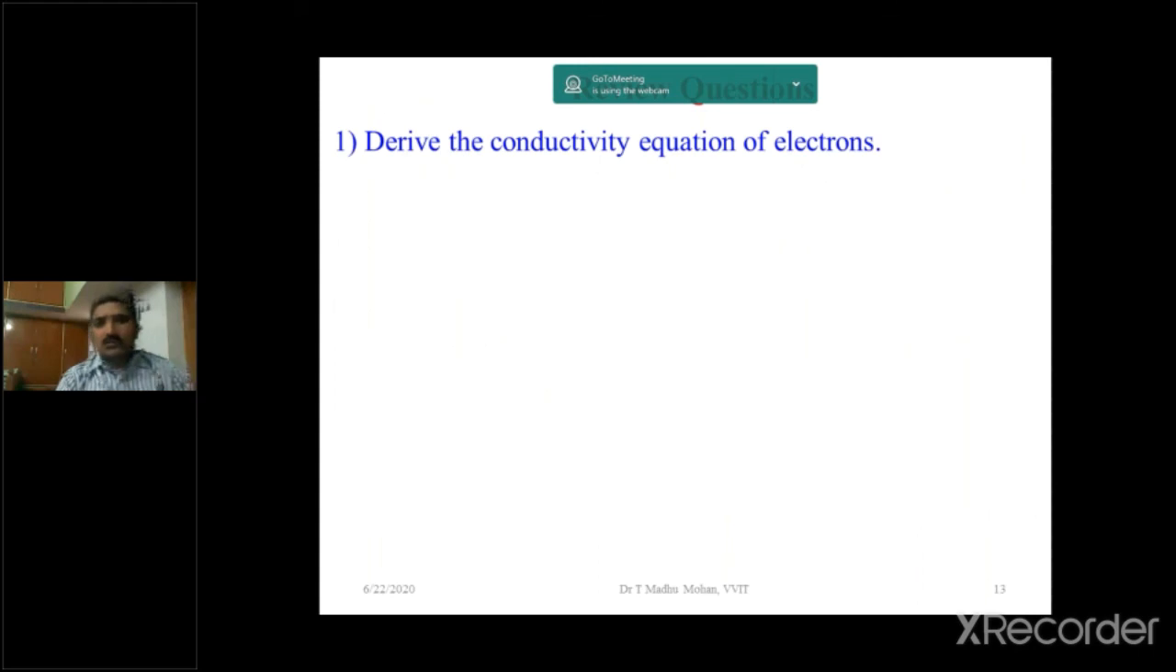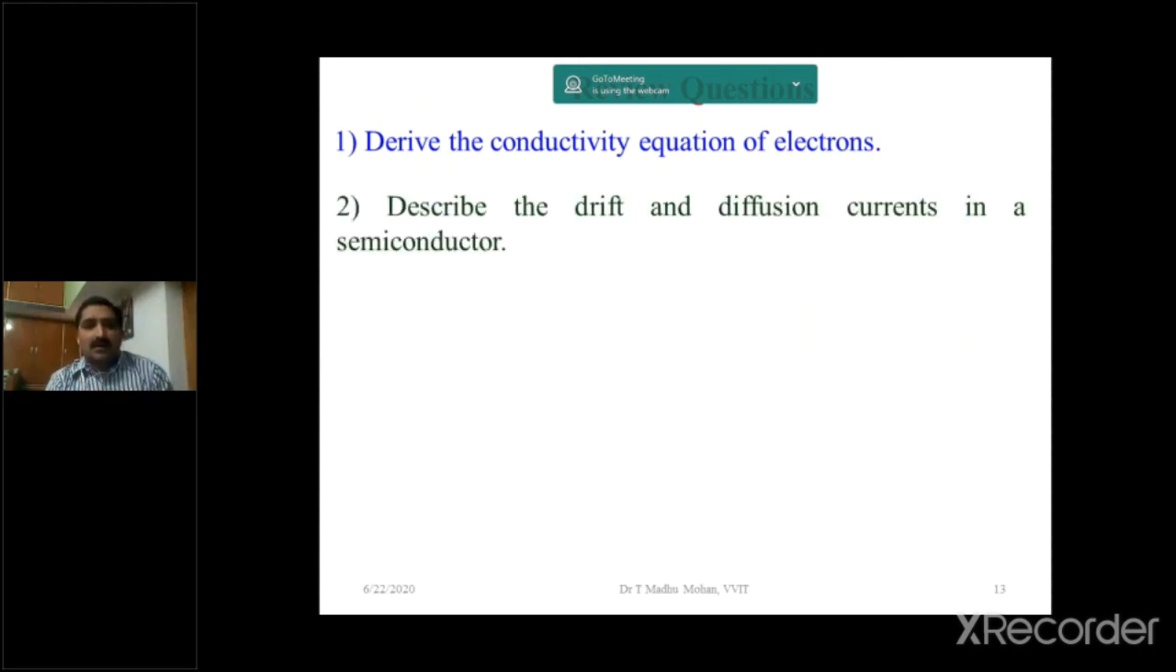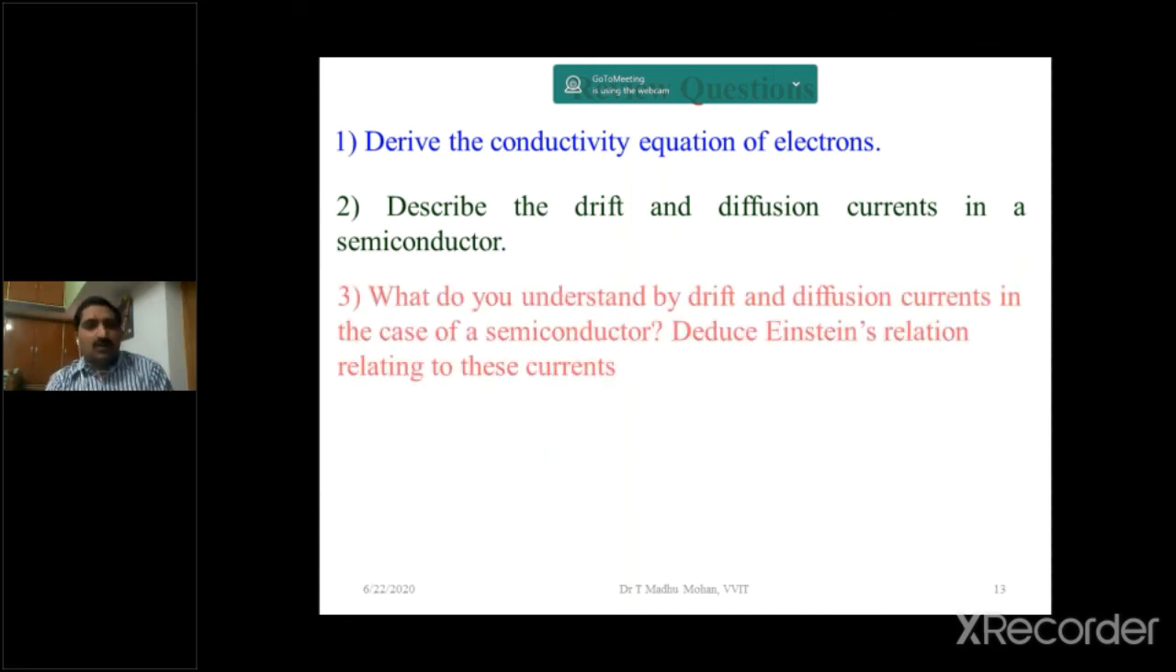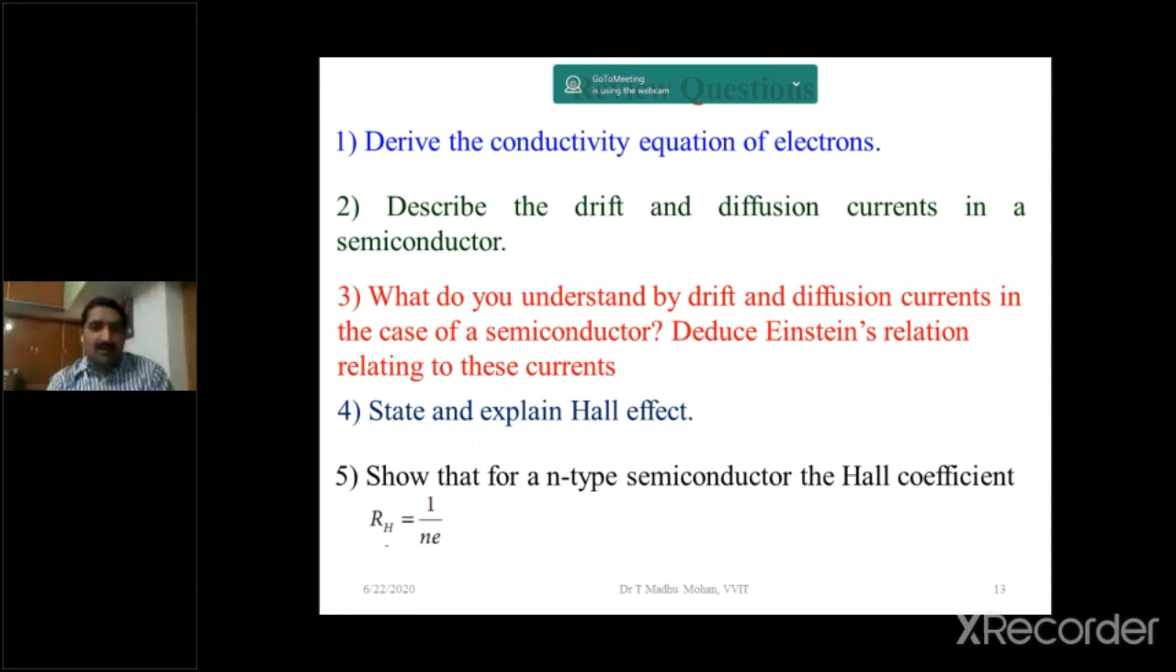So, review questions. Derive the conductivity equations of electrons, or derive the drift and diffusion currents in a semiconductor. What do you understand by drift and diffusion currents in the case of a semiconductor? Deduce Einstein's relations relating to these currents. Very, very important topic. State and explain the Hall effect. This is an important question. Show that for an N-type semiconductor, the Hall coefficient RH is equal to 1 by Ne, from the Hall effect.